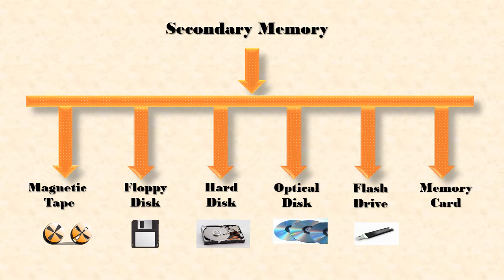Last is the memory card. A memory card is a storage device. It is usually used to store data. This is a smaller card, about 6 mm in size and less than 1 mm thick. So this is all about the secondary memory.